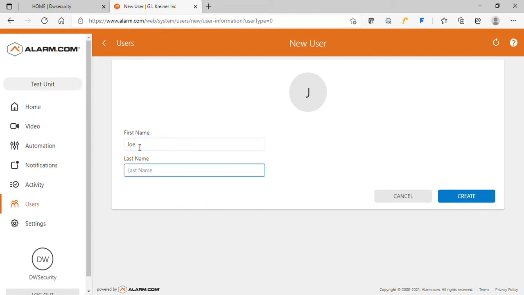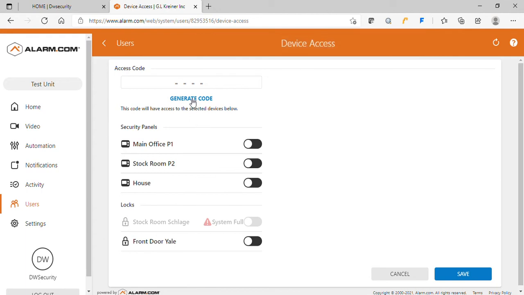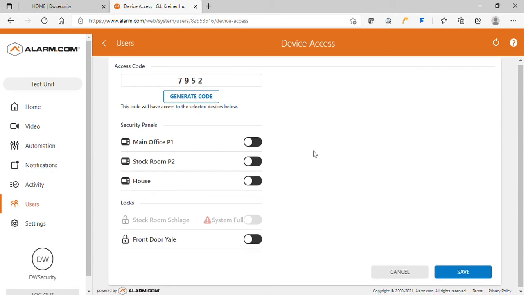Joe Smith will be a renter for 2 days. So I've created him. I'm going to generate the code for him. You can put one in yourself, or you can have the system generate it. If you have multiple users that are coming and going all the time, I suggest using the code generator so that you don't accidentally try to use the same code twice.